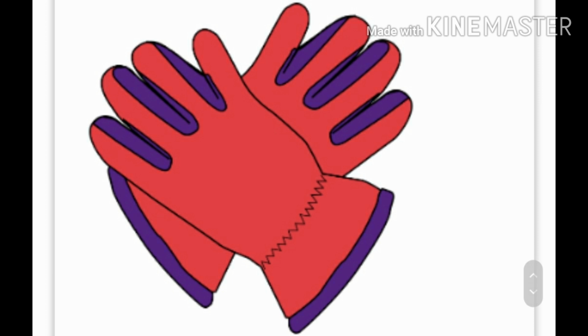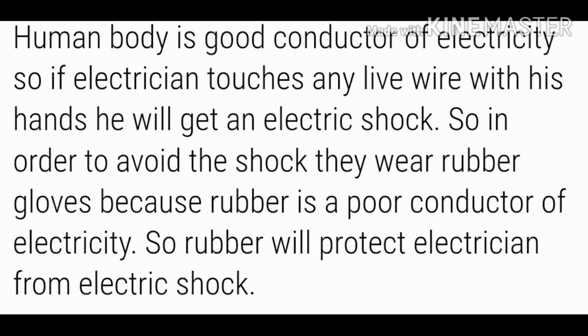You can see the rubber gloves. These are used by electricians when they are doing some repair work or working with electrical devices. As the human body is a good conductor of electricity, if an electrician or anybody working with electrical devices touches any live wire with his hand, he will get a very heavy electric shock and damage will occur to his body.